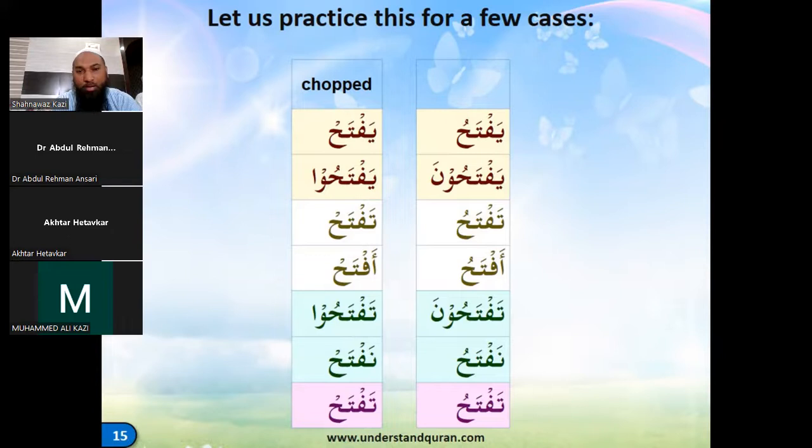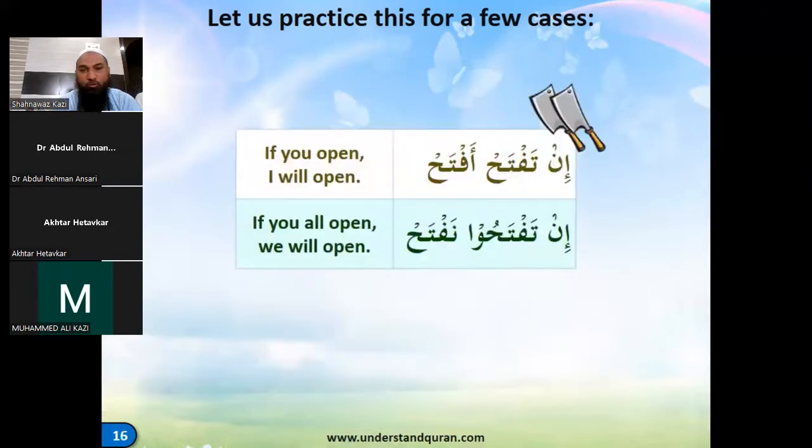Yaftahu means to open, and will become yaftah. Yaftahuna will become yaftahu. Taftahu will become taftah, and aftahu will become aftah. Taftahuna will become taftahu, naftahu will become naftah, and taftahu will become taftah. It's simple: just a sukoon in the end, and when there is waw noon, that noon is dropped. That is the chopper. Now we will do it for opening. If you open, I will open. Repeat in Arabic: in taftah, aftah.